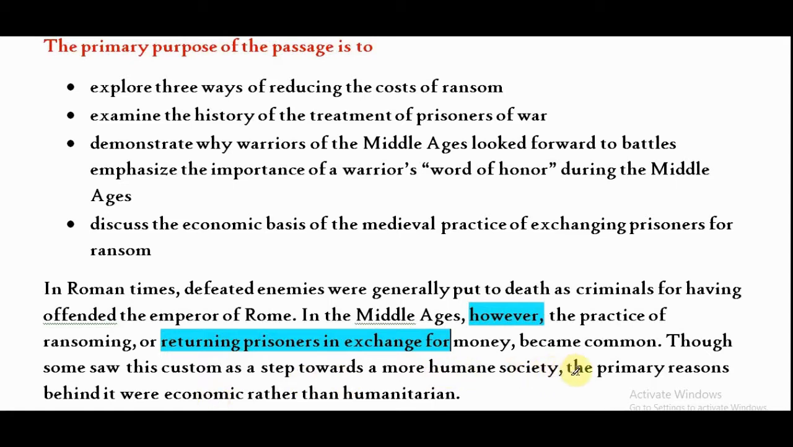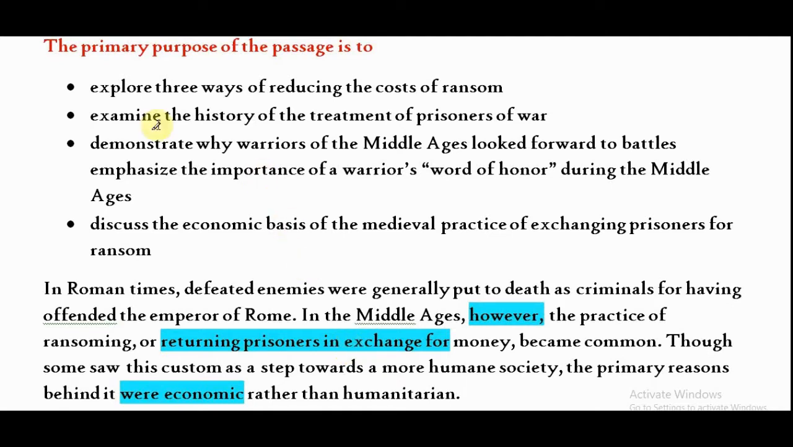Now look again at the keyword. What is important? It is not humanitarian, but it is economic. So the keyword: returning prisoners in exchange for money, and the reason was economic. So the primary purpose of the passage should be to talk about returning prisoners in exchange for money.